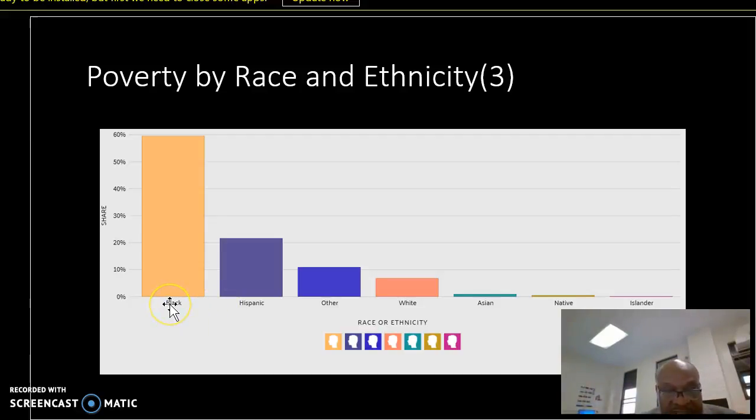Black residents, who are mainly African Americans, have up to 60% poverty rate, while Hispanics have about 20%. And the rest, the whites, Asians, Native Americans, and Islanders, plus other races, are all below 10%. So you can see the burden lies on this particular group. That's where we have the highest rate of poverty in my community.